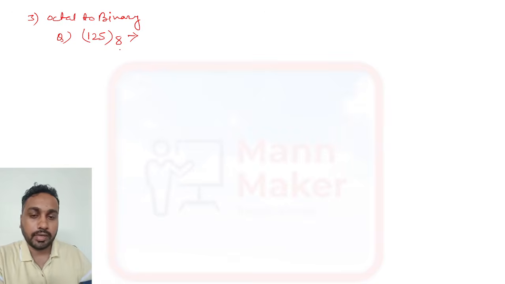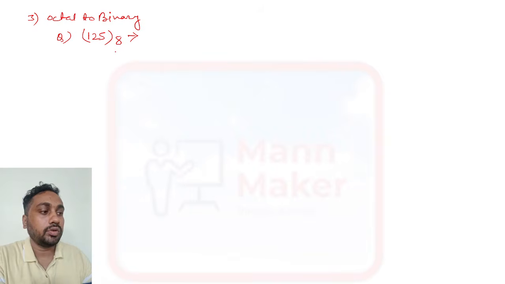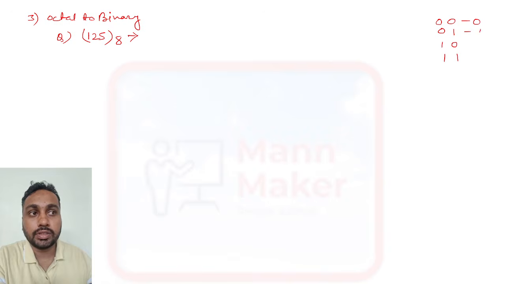For binary conversion, you need to remember one table. For binary we write 0 0 0 1 1 0 1 1. This represents 0, 1, 2, and 3.